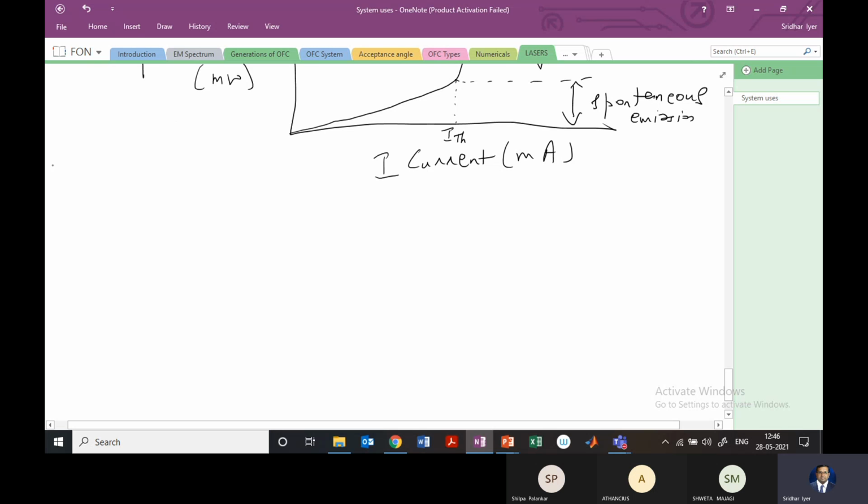Okay. So we are very interested in what is known as the resonant frequency.